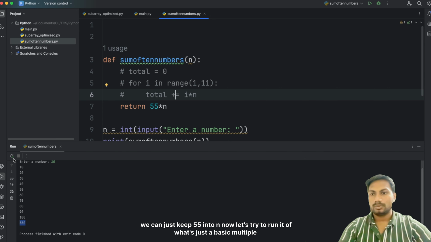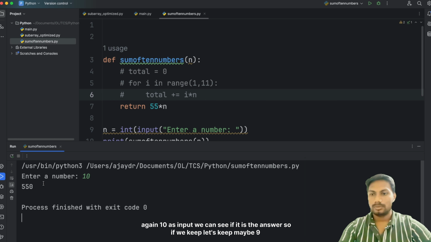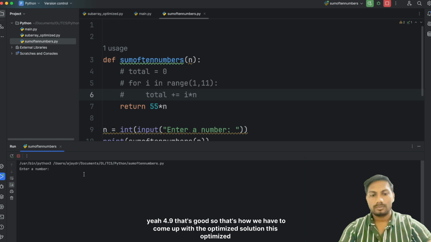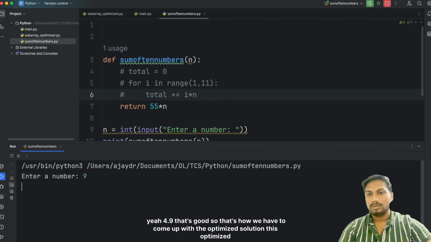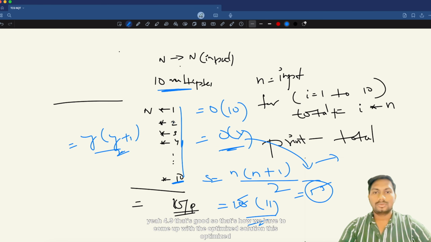Now let's try to run it. Of course, just a basic multiple. I gave again 10 as the input, and you can see 550 is the answer. So if we keep, let's keep maybe 9, 495. That's correct. So that's how we have to come up with the optimized solution.